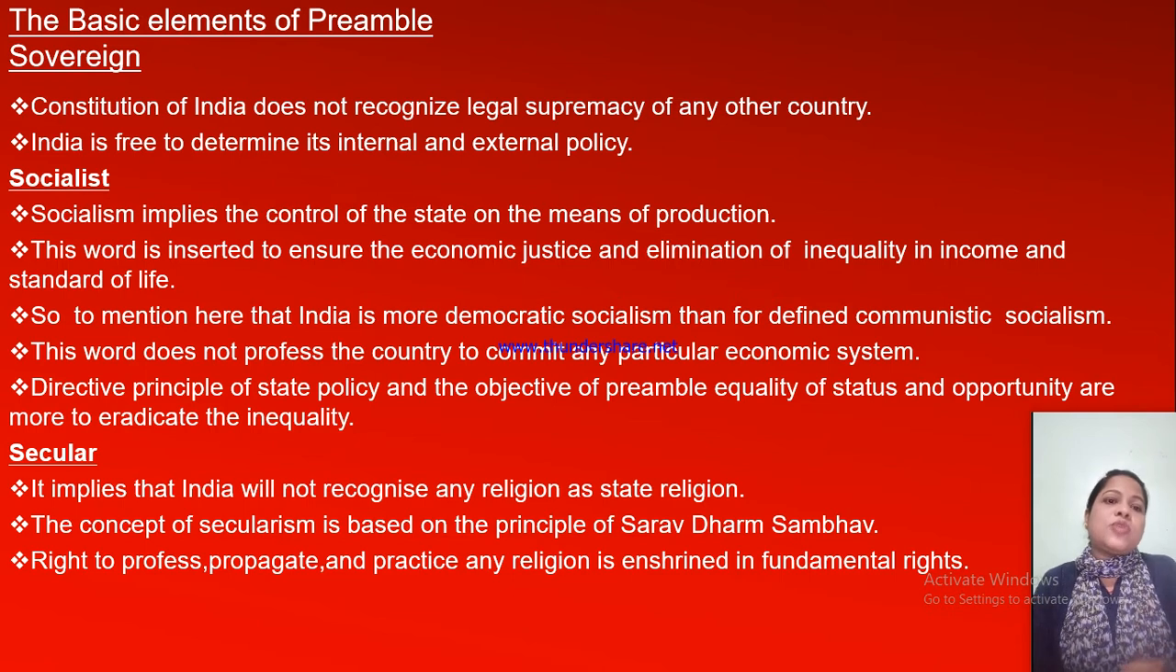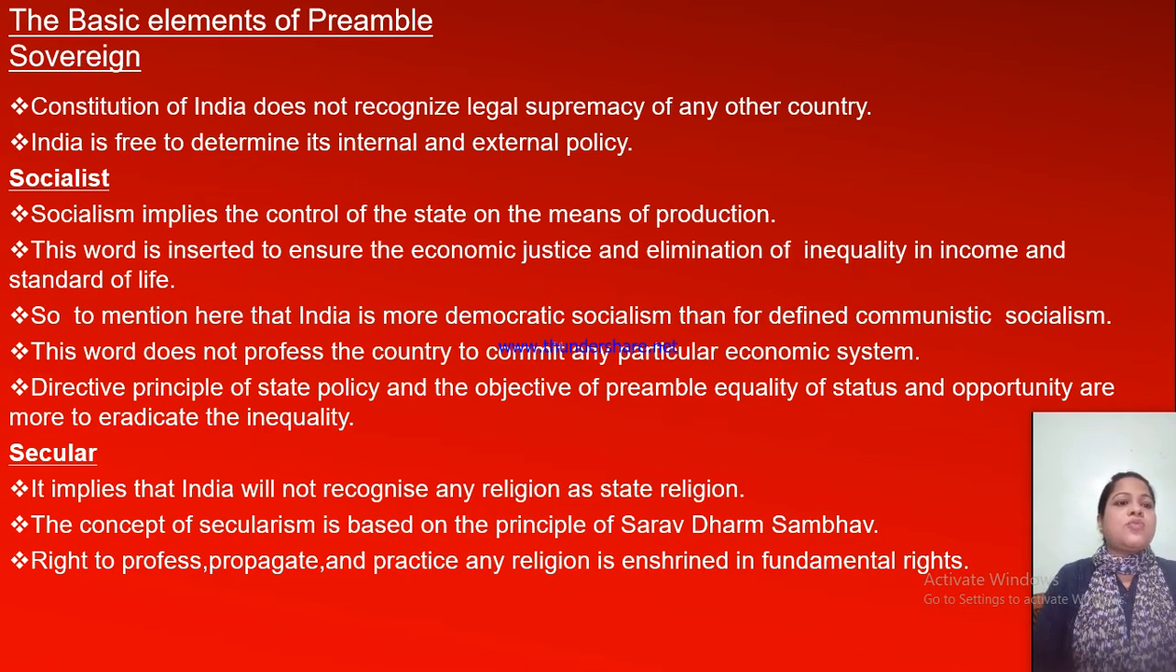Directive principles of state policy and the objective of the preamble: equality of status and opportunity. So everybody gets equality of status and opportunity, to eradicate inequality. To eradicate inequality, everybody will get the same status and opportunity. So this is socialist. Now it is secular.